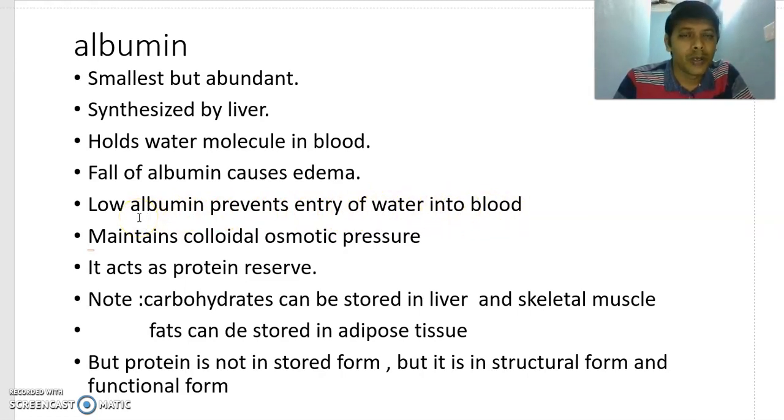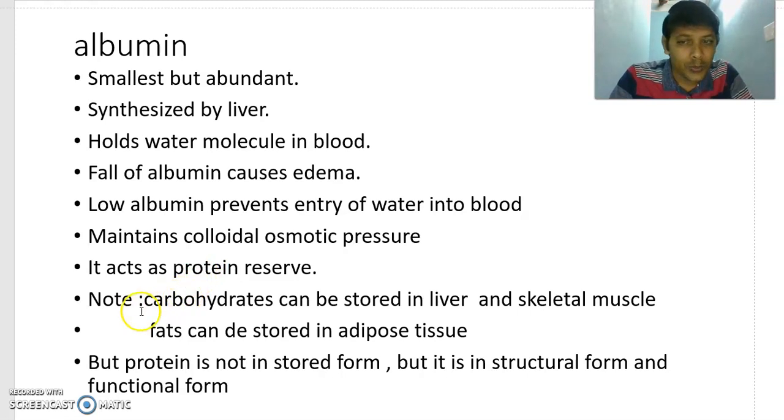Otherwise, water from the interstitial fluid does not enter the blood, and therefore blood volume may change. It maintains colloidal osmotic pressure, which you will learn more about later, and also acts as a protein reserve. A lot of albumin is there.